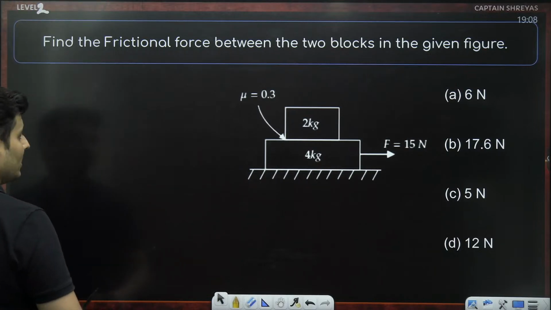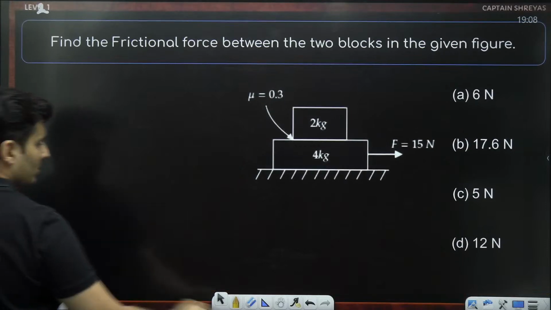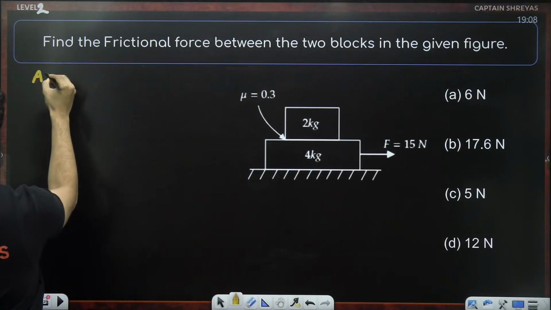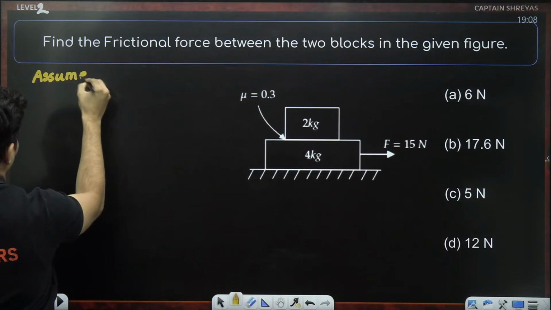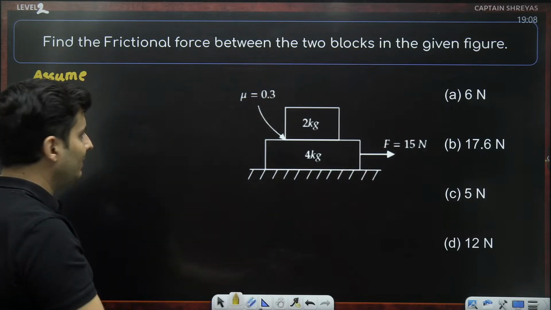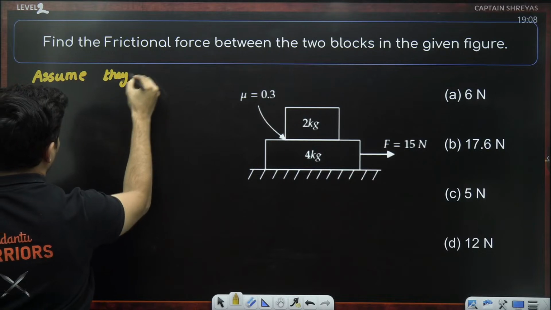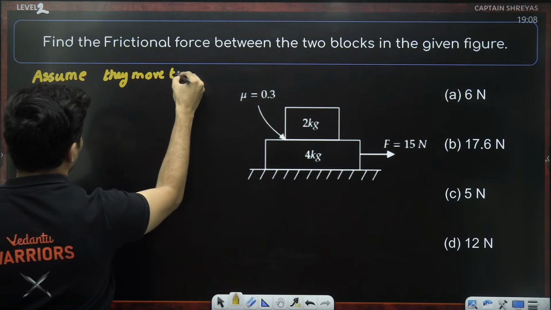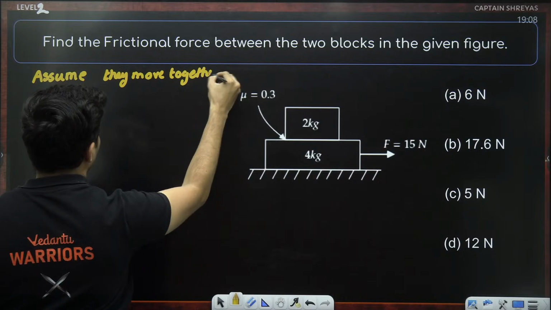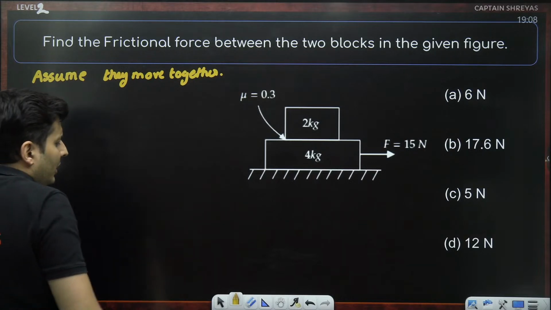Right. Now, I will assume in these situations something. If it fails, then the other thing will be true. So assume they move together. There is no harm in it. Let's find out whether they are moving together or not.